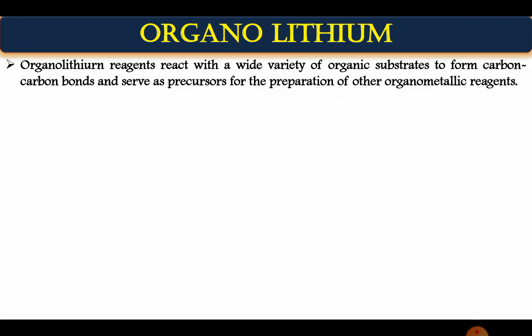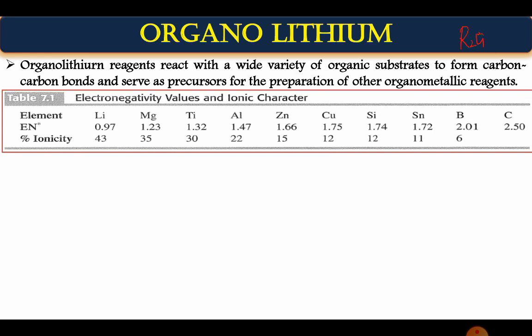So the first reagent of chemistry from the organometallic system is organolithium. The general formula for this reagent is RLi. Actually it is present in polymeric form, but we take the simple molecule RLi. It is one of the most reactive reagents. This is the electronegativity of lithium, and this is for carbon. The difference will be near about 1.5, so it is more reactive than any other organometallic compound.